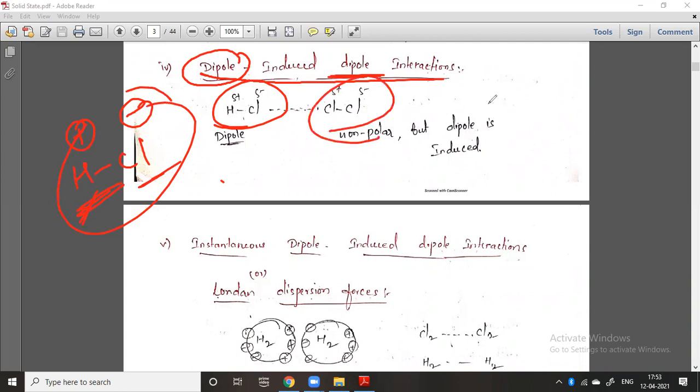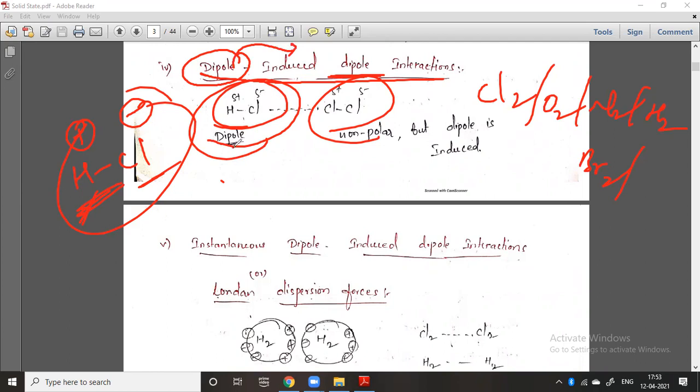But in the case of Cl2, just now I told you O2, N2, H2, Br2, they are non-polar, they are covalent, they do not have any dipole moment. But even so, they will generate a dipole moment because of this dipole. This dipole will induce its dipole on this non-polar covalent compound. So you should remember that.